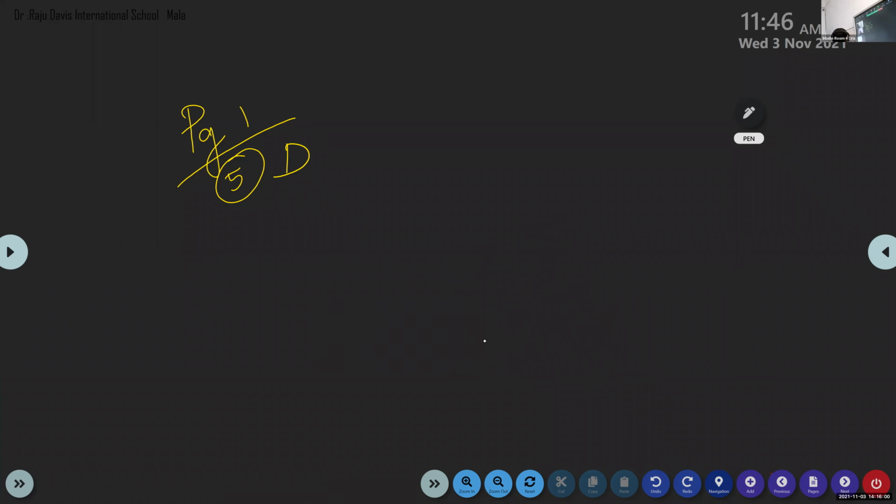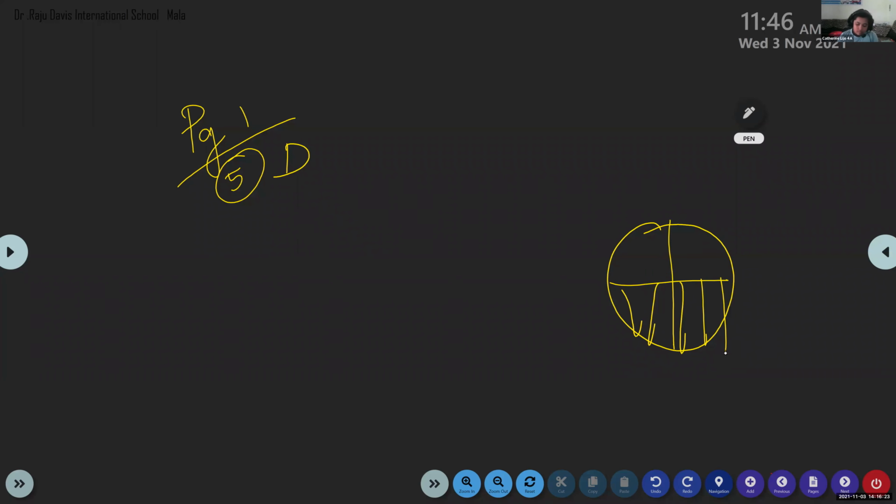Okay. Joyrik, can you read question number 6? Fraction represented by the unshaded part of the figure. Unshaded means not shaded. So which option is correct, Joyrik? 2 by 4. Option? B. Option B. Yes.